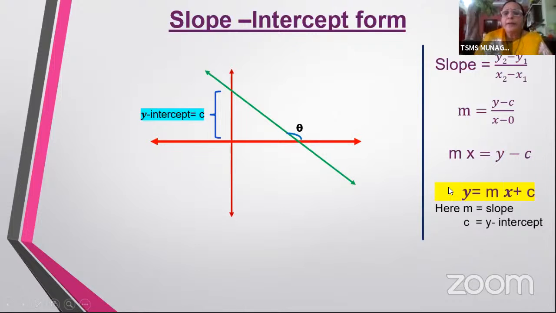So the slope intercept form is what? The slope intercept form is y equal to mx plus c. We call this the slope intercept form because we are using the slope m and the intercept c here. Okay. So remember children, slope intercept form means y equal to mx plus c.